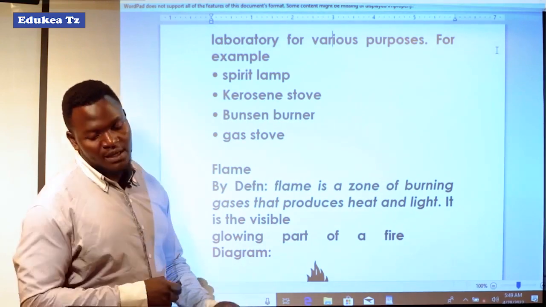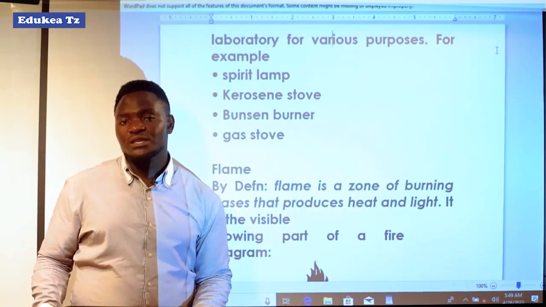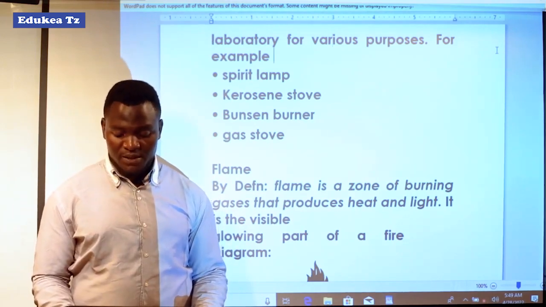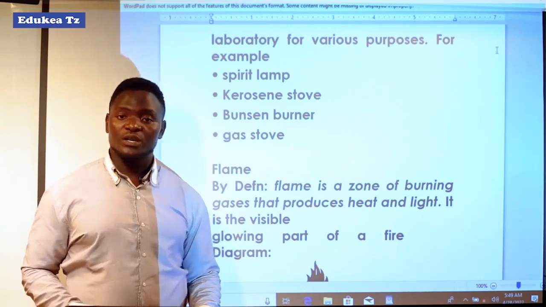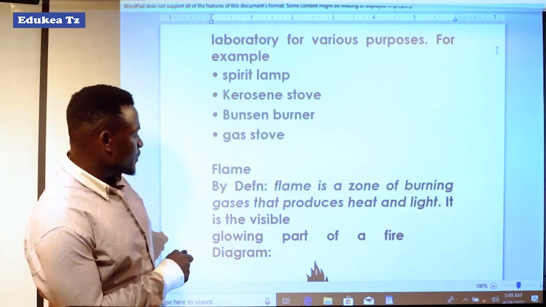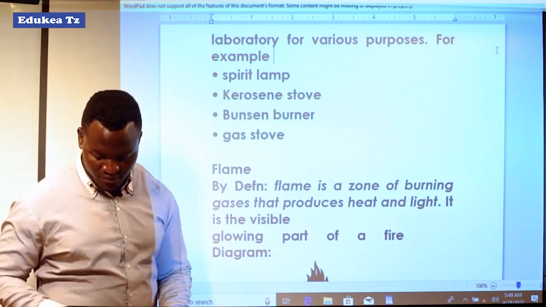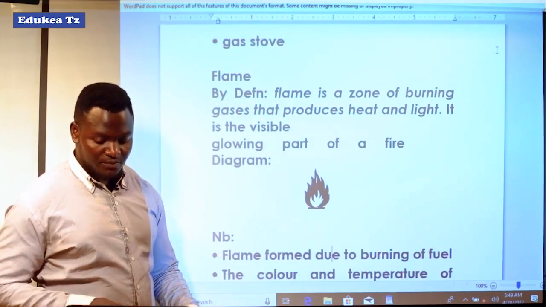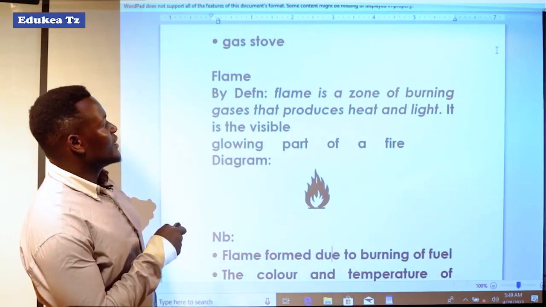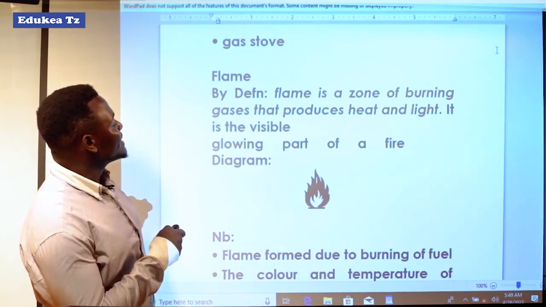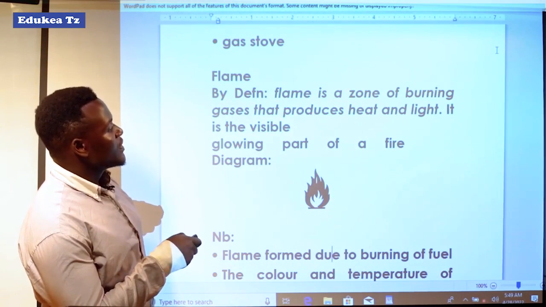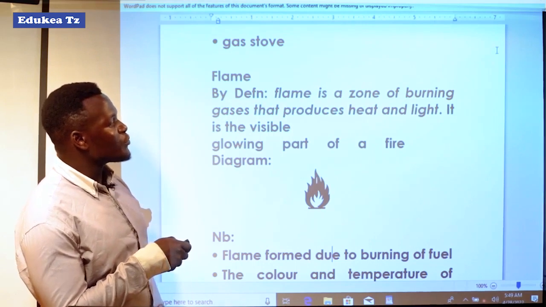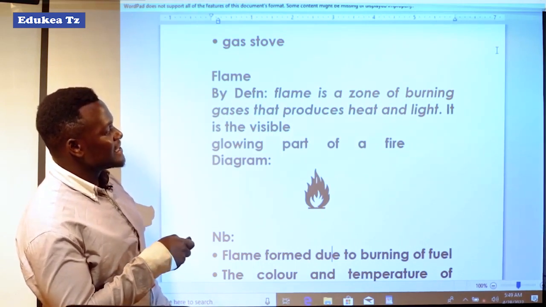Now let us come to another thing which is involved in heat, and it is very important, which is flame. Now what is flame by definition? Flame is a zone of burning gases that produces heat and light. Now the meaning of flame: it is a zone of burning gases that produces heat and light.